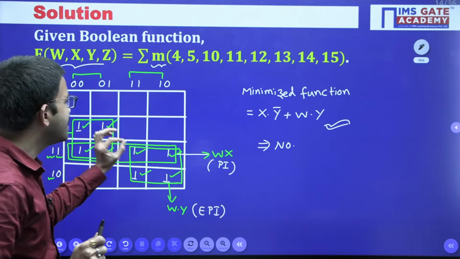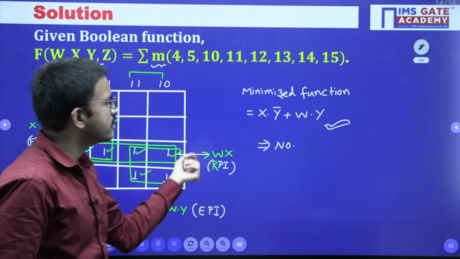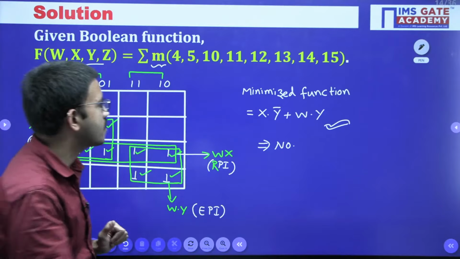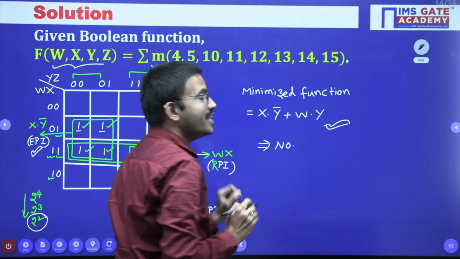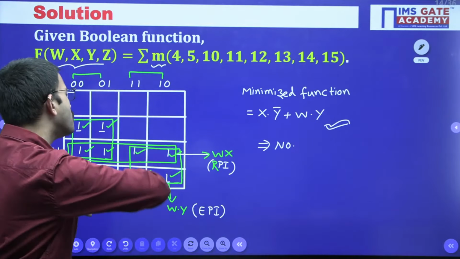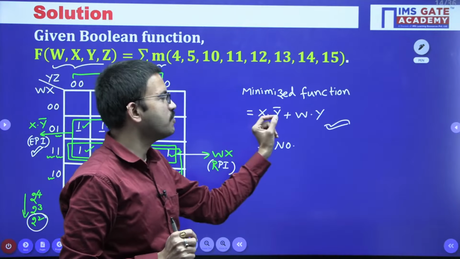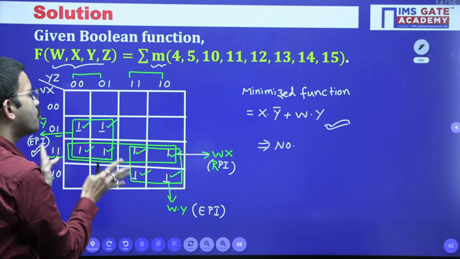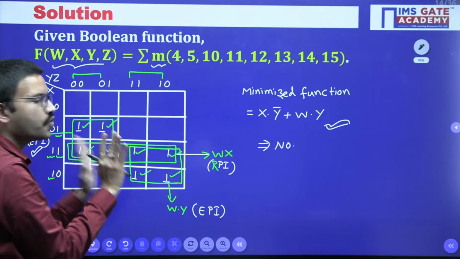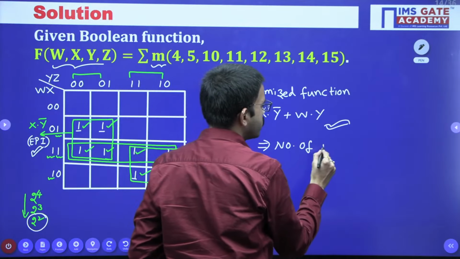Because it is redundant. It won't come at all in the final answer, that's all. But whenever the question is regarding prime implicants, essential and redundant, that time you have to do all the possible groupings, right? That time you should have patience. But whenever the question is regarding a minimized function, you will do only whichever groupings are compulsory or required, that's all. So just for understanding, I am giving the complete information.